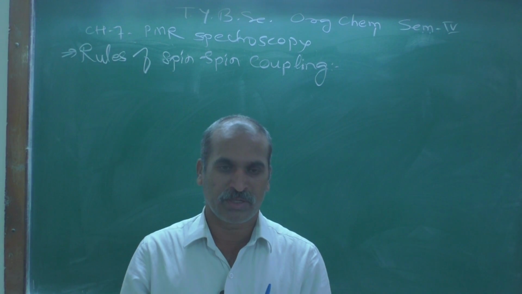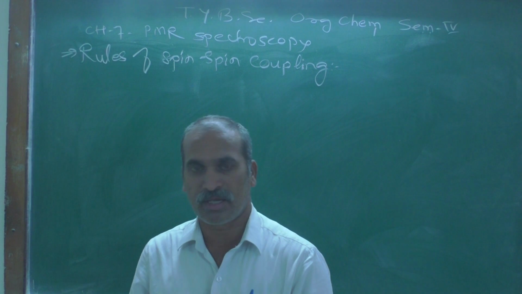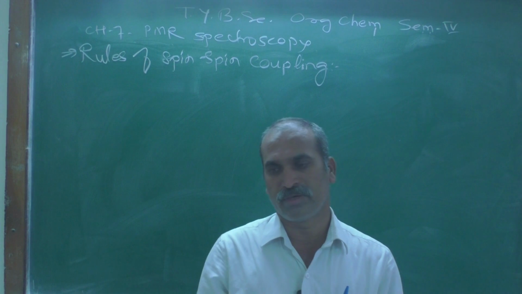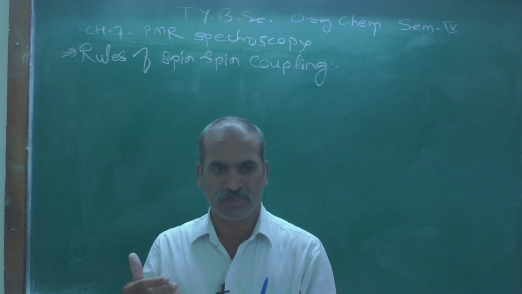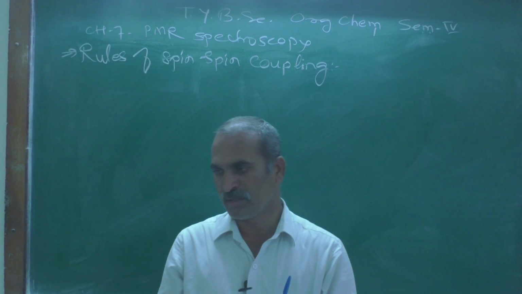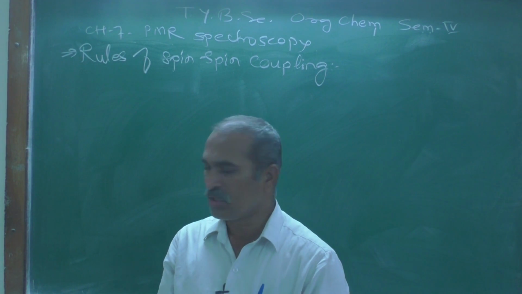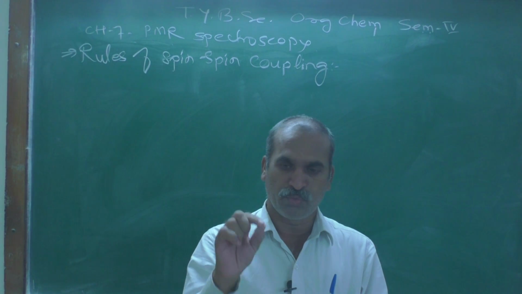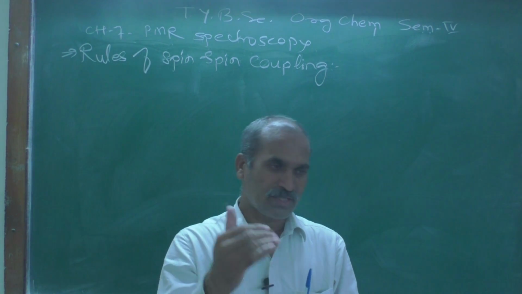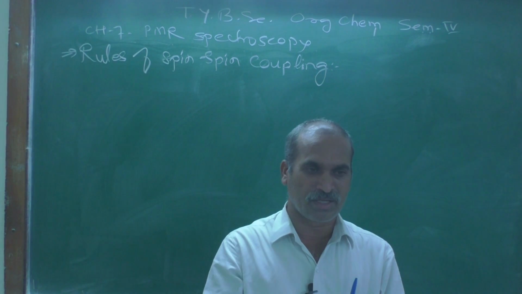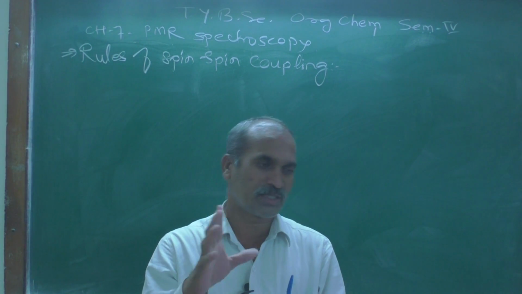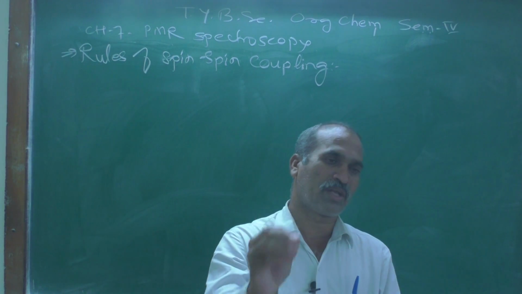Do you remember what we were discussing yesterday? I think we were discussing different types of coupling. There are mainly three kinds of couplings that are possible. Number one is called vicinal coupling, also termed 1,4 coupling. Second is geminal coupling, also known as 1,3 coupling, and the last one is long range coupling.